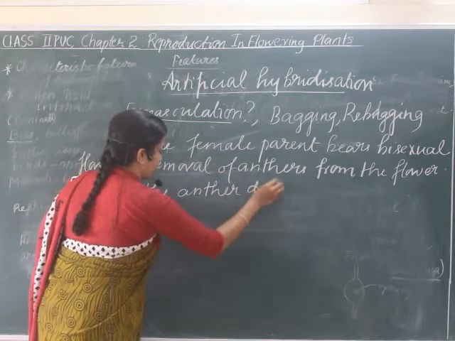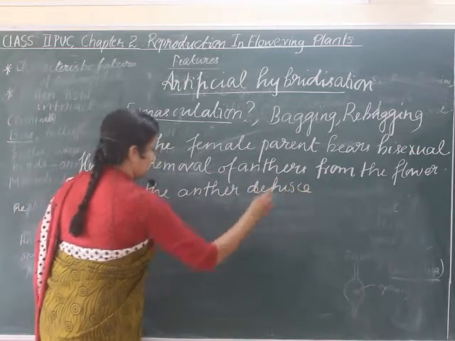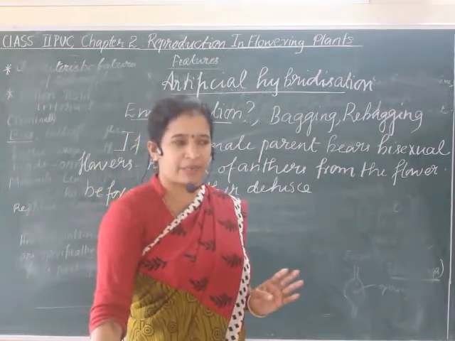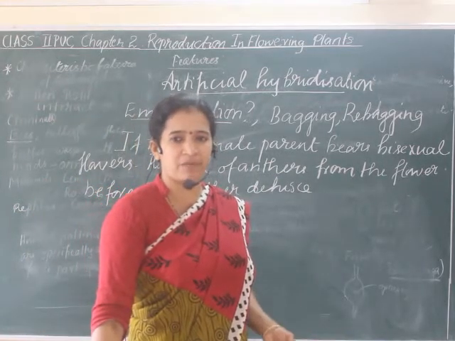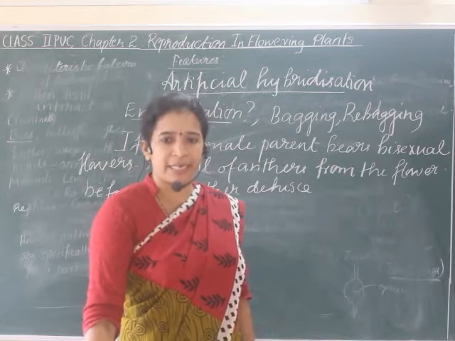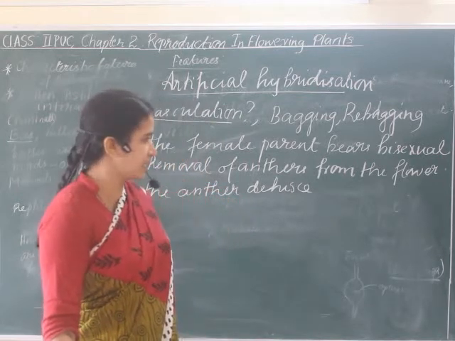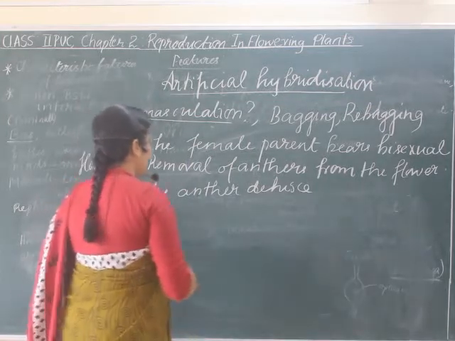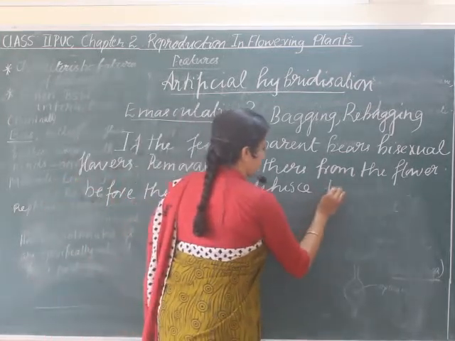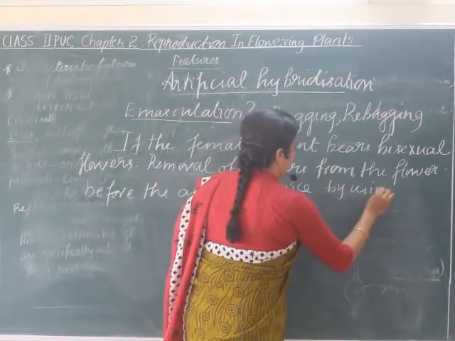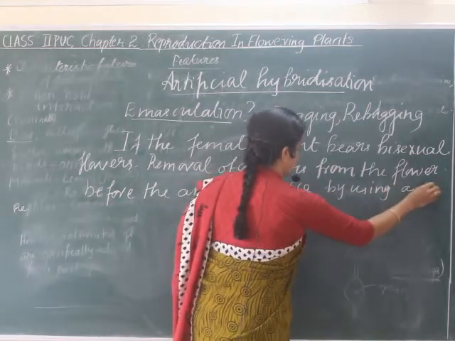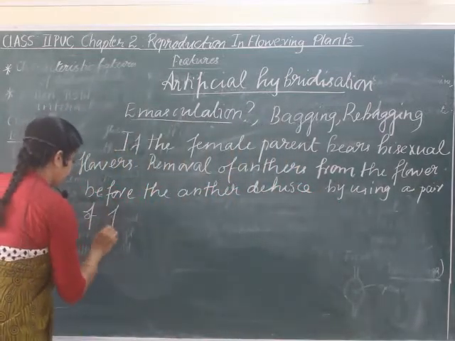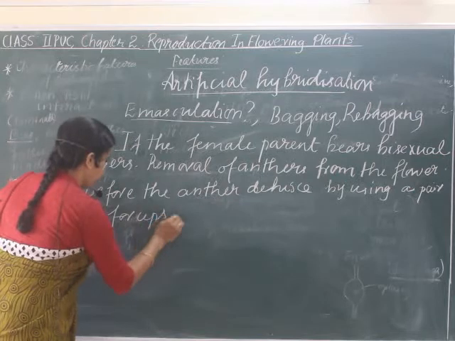Now, can you do it with your hands? Go and pull the anther and remove it. That is not a scientific method. You have to be very careful that plants should not get affected by this mechanism of emasculation. So slowly you have to remove them by using a pair of forceps. Remember, you must use a pair of forceps.